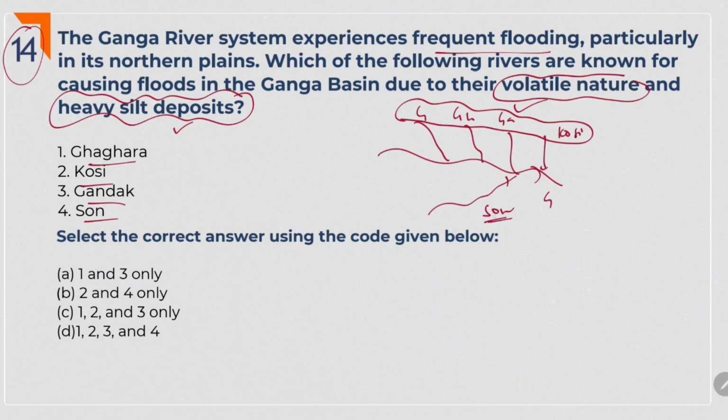And if you see Son river, it originates at Amarkantak plateau. This is a relatively stable river. And it is not notorious like other rivers which are mentioned here. And also, we never heard about floods in Son river. Son river is a relatively stable river. So if we eliminate Son river, we can come to answer 1, 2 and 3 only.